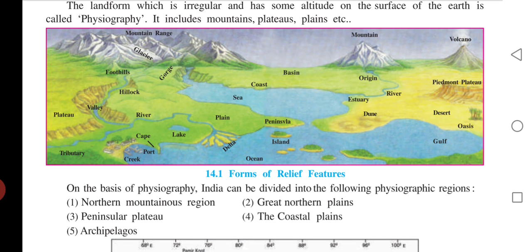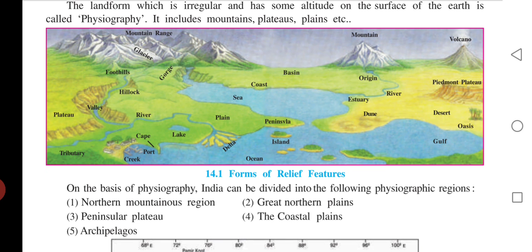Okay, so we have different types of landforms: plateau, valley, foothills, glaciers, gorge, rivers, cape, port, creek, tributary, lake, delta, plains, peninsula, islands, oceans, sea, coast, basin, mountain, origin, estuary, river, dune, gulf, oasis, desert, then piedmont, plateau, volcano, etc. Okay, I have clarified all the doubts and defined all the land types.